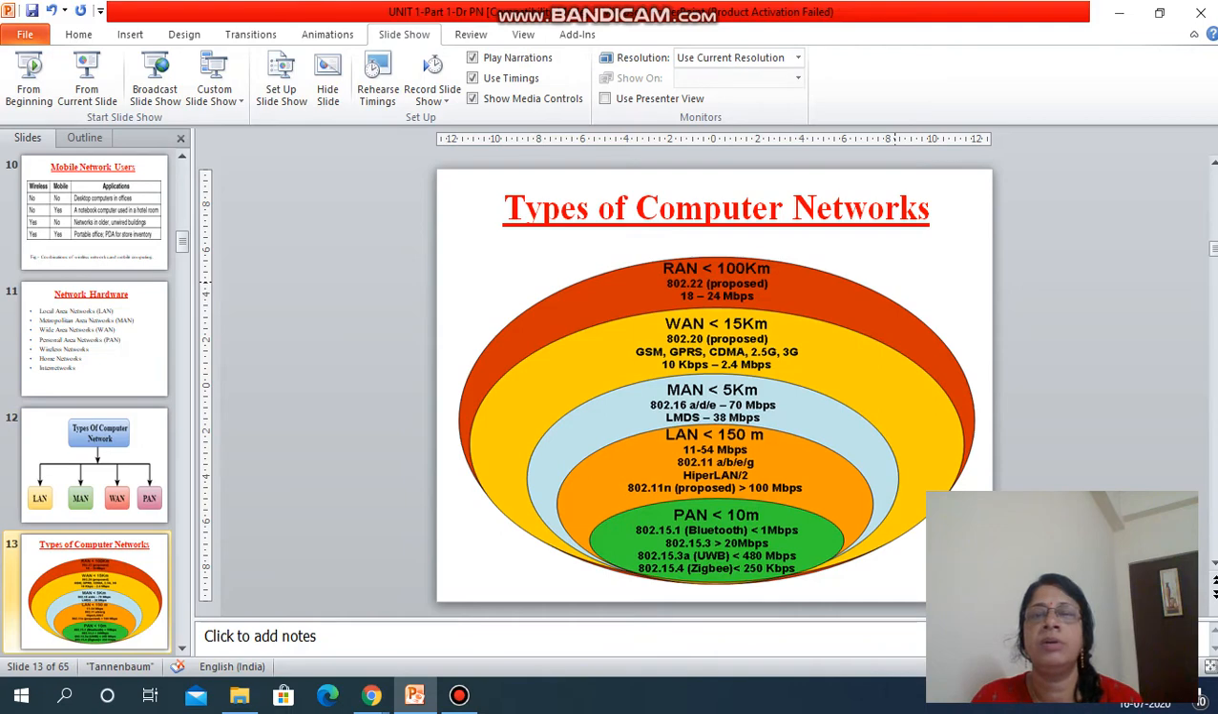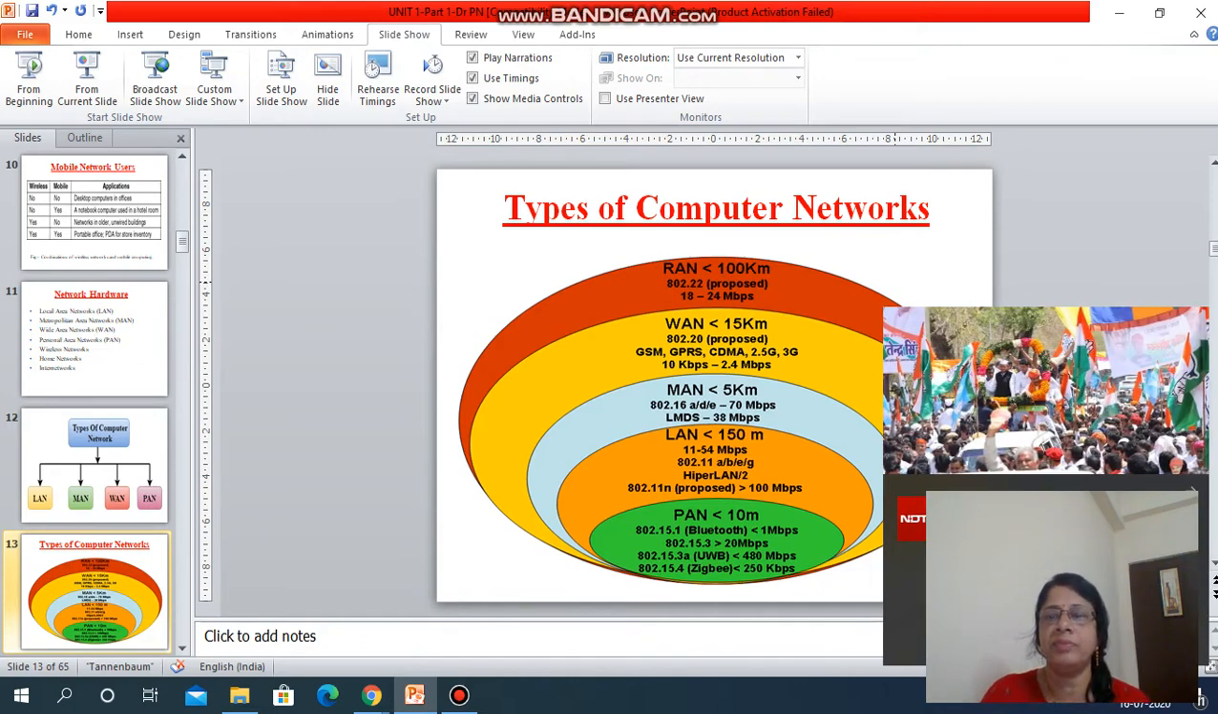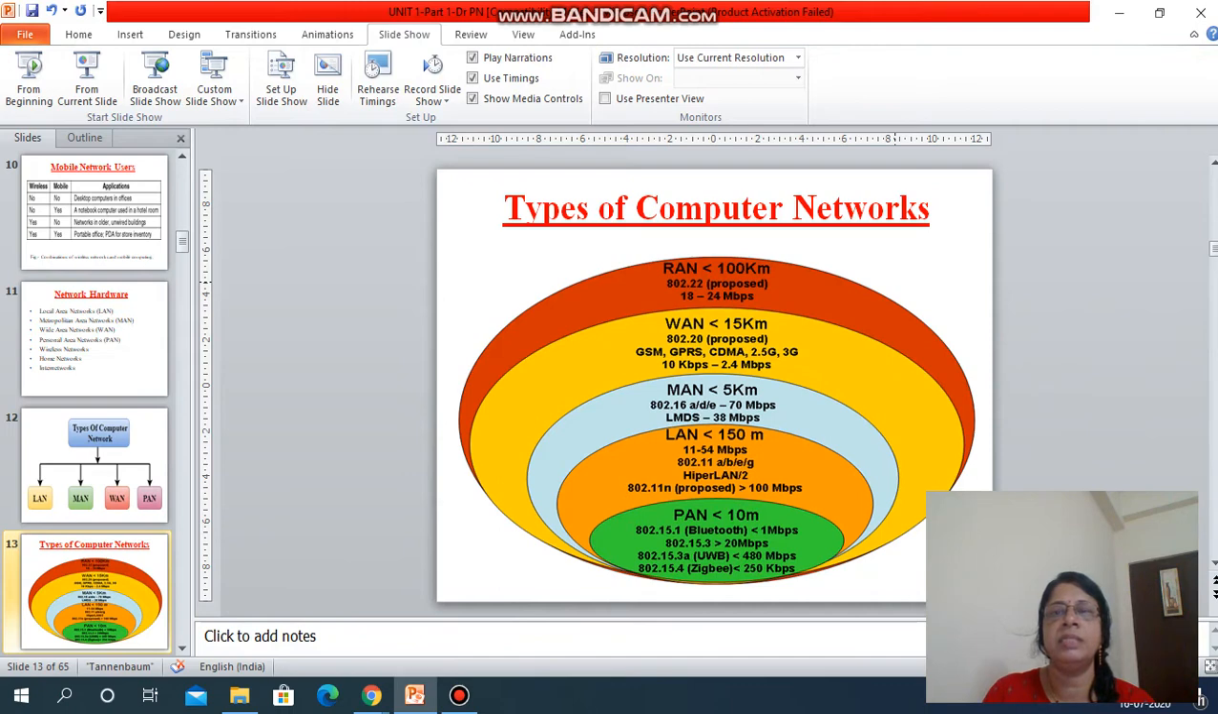That means whatever frequency we are utilizing, the leftover unused frequency can be used for this RAN. It will operate in cognitive radio. Cognitive radio means that whatever remaining frequency is not utilized, we can utilize here, and this is regional area networking or radio access networking. So it is the proposed one. It is not there in the Tannenbaum book.